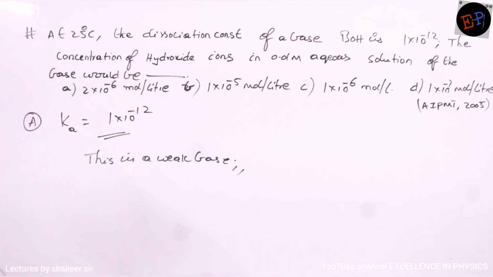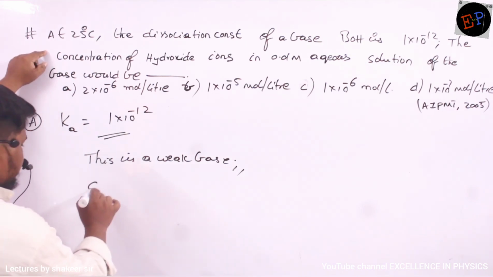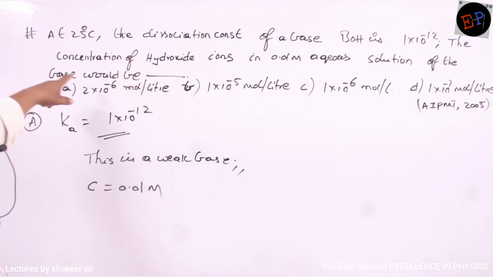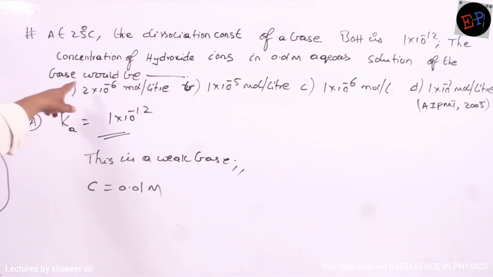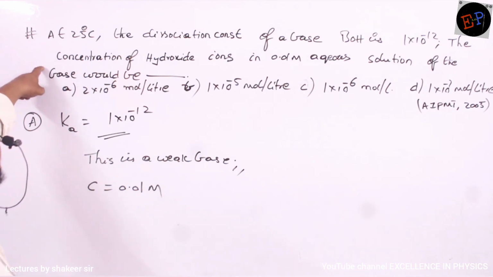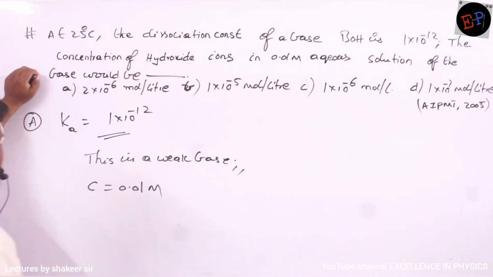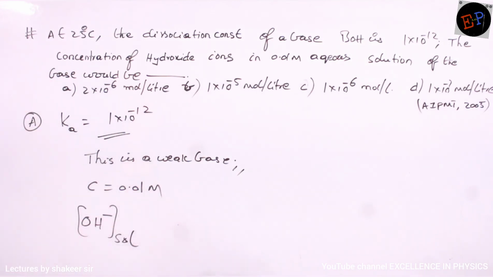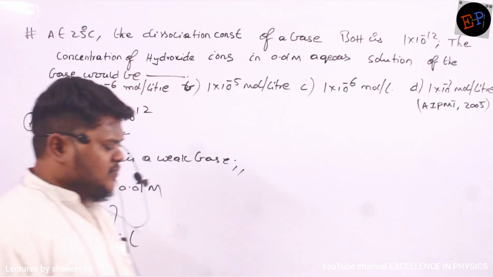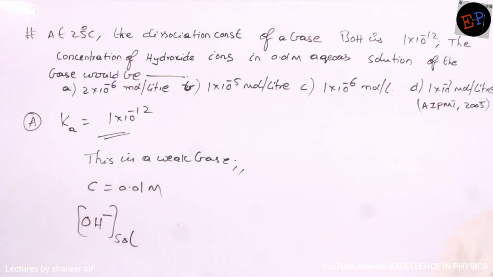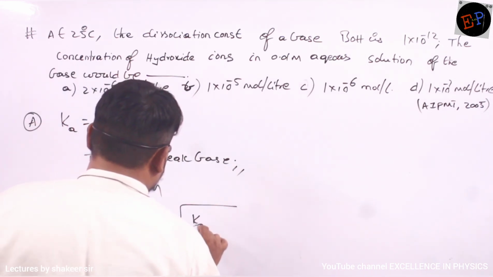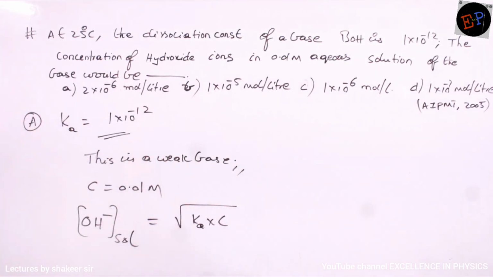Okay. Then what he is asking us to find out: the concentration of the base he also gave. It means the C value is 0.01 molar. Then for the aqueous solution of the base, he is asking the concentration of OH minus ions. It means he is asking the OH minus ion concentration of the solution. Can you say which formula I can use? See the formula of a weak base: root of Ka multiplied by C. This is the formula. Already we have studied, no?